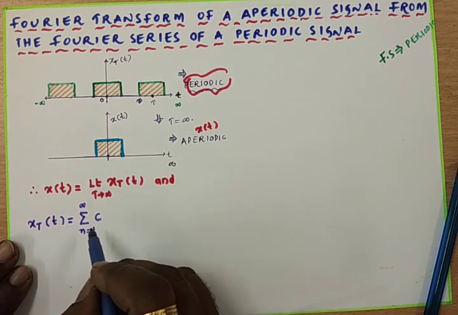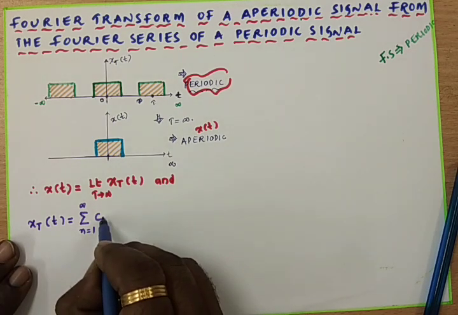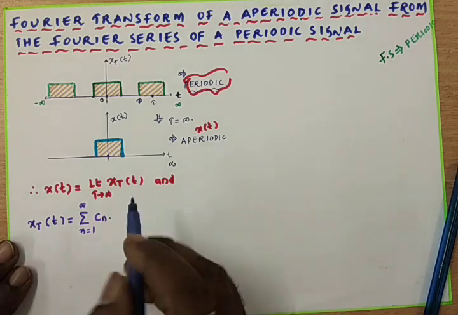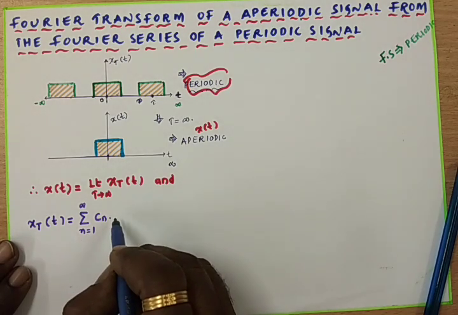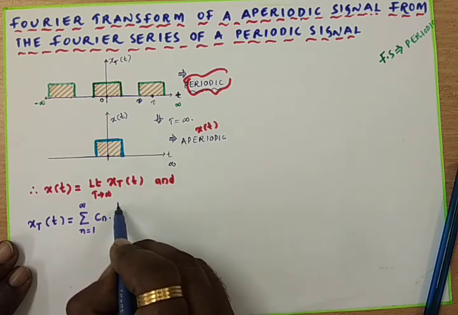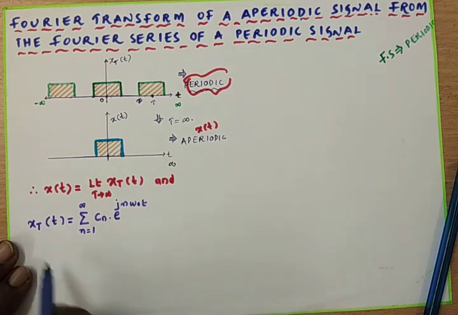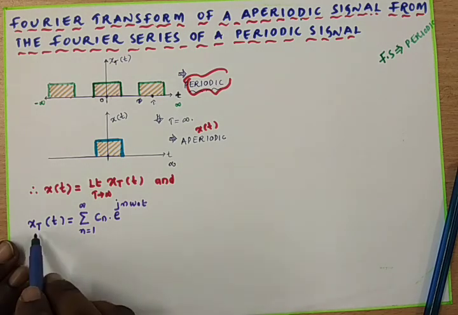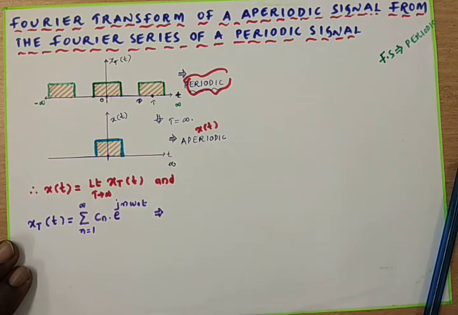Cn is nothing but a component projected by one signal along another one, and that is Cn into x of t. Here x of t is nothing but an exponential function, e to the power of j n omega naught t. Now this is nothing but the Fourier series.